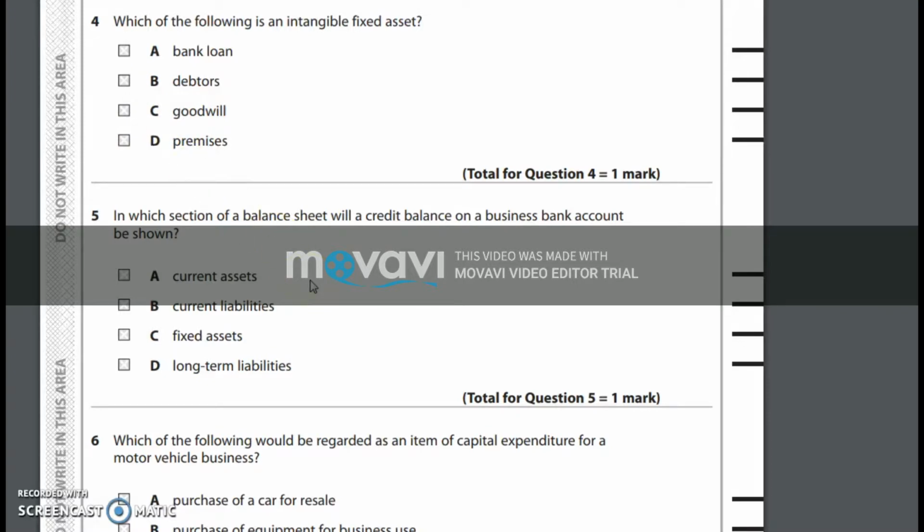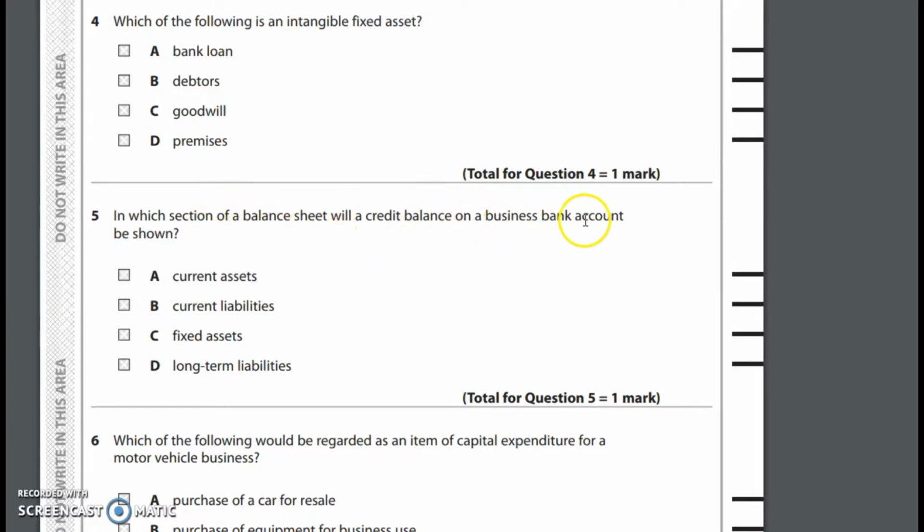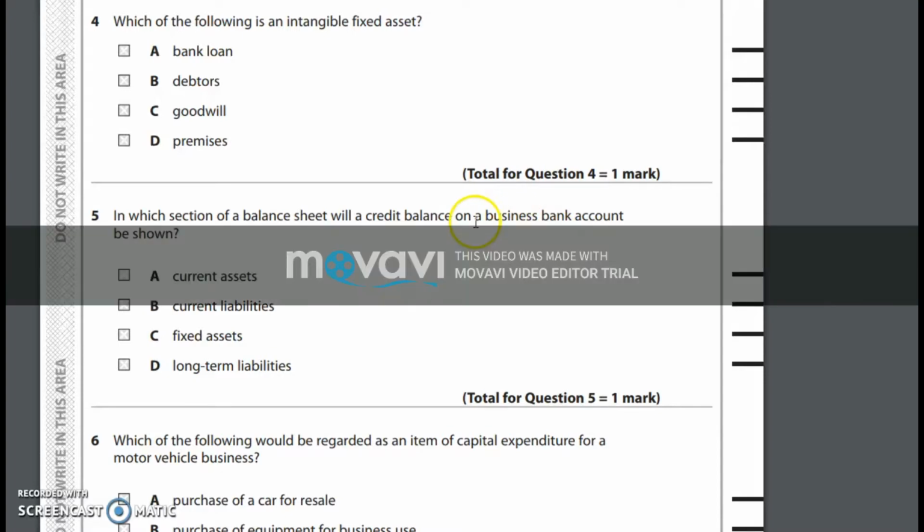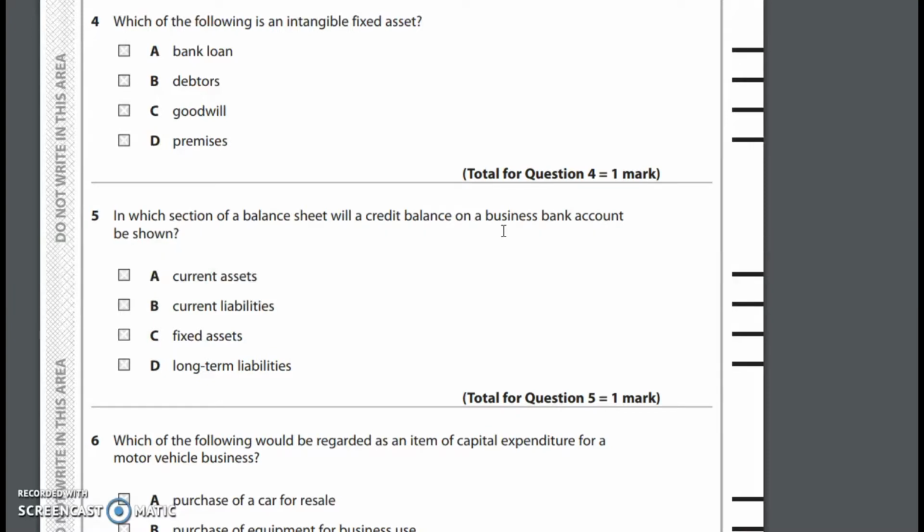Considering the 5th question, it says, in which section of a balance sheet will a credit balance on a business bank account be shown? So, a credit balance on a business bank account. Normally, business bank account has a debit balance because bank account is supposed to be an asset of the business because it indicates the amount of money which the business has saved in a particular bank account or has maintained in a particular bank account.